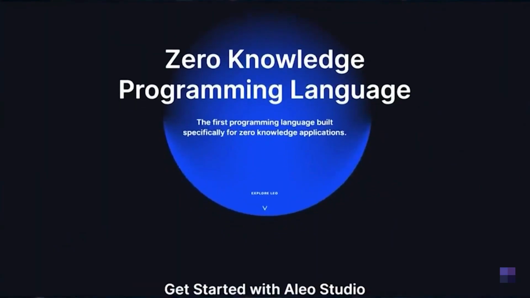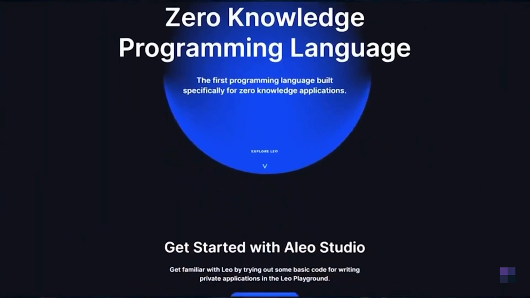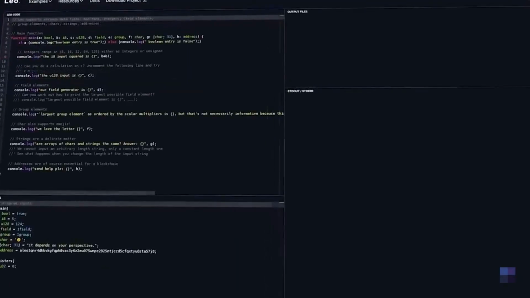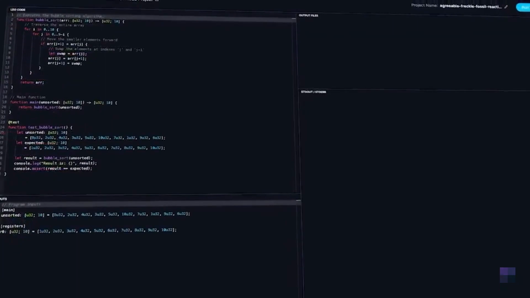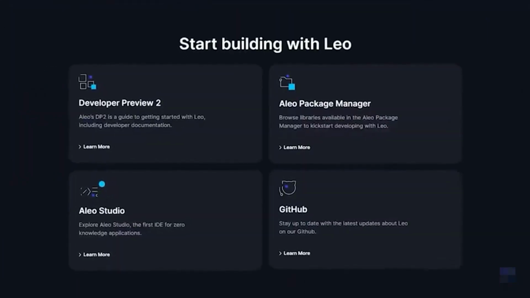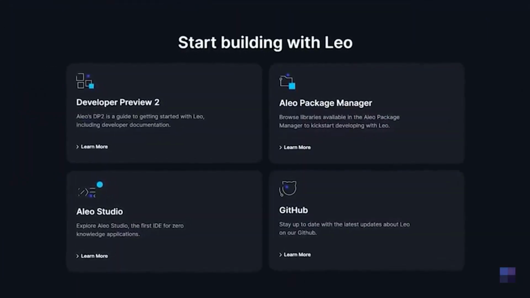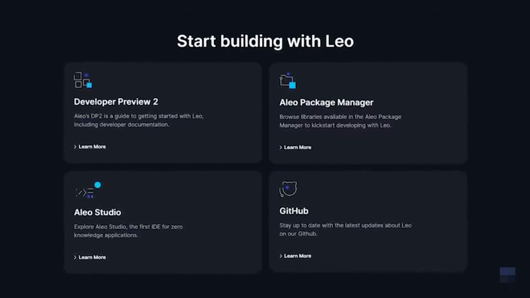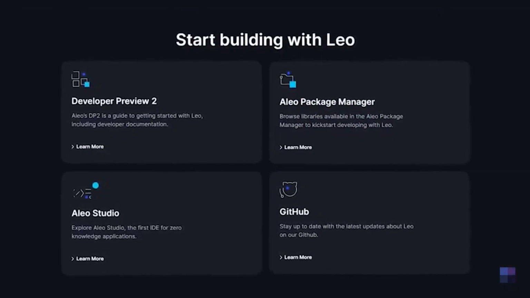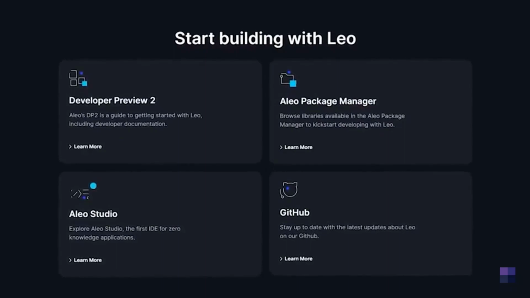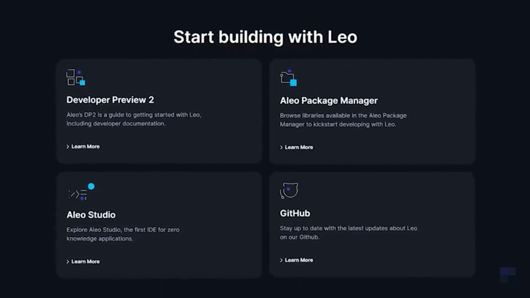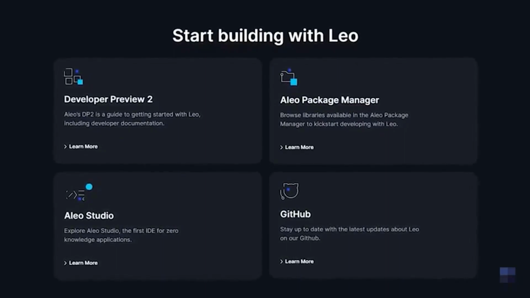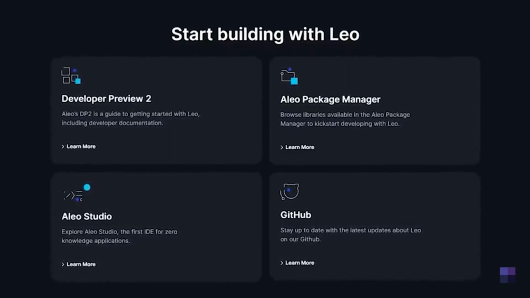Aleo is the primary programming language based on Rust with static typing created for writing private applications. It is intended for developers who are ready to create applications on the Aleo blockchain, providing the foundation for a private decentralized ecosystem. This is the initial known programming language that offers a testing environment, package registry, import converter, remote compiler, and theorem generator for applications that require zero disclosure of sensitive information.